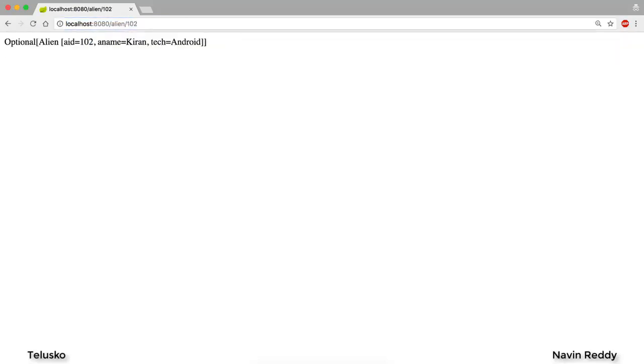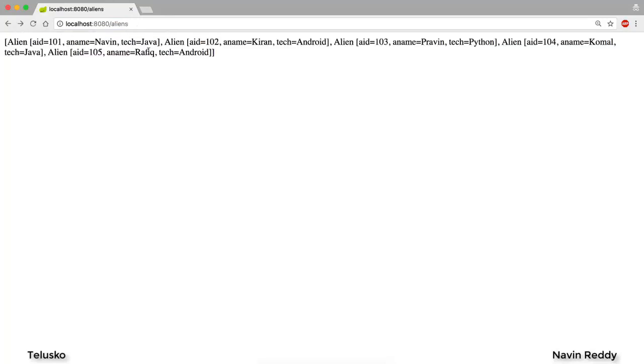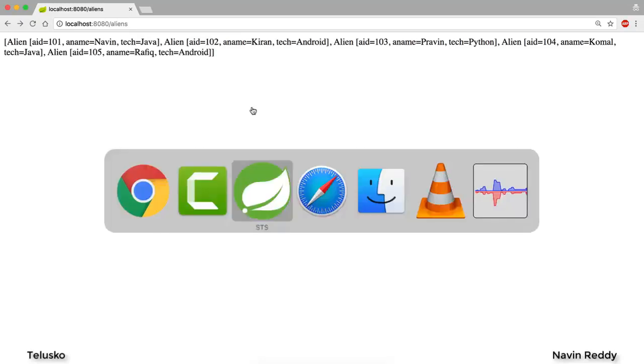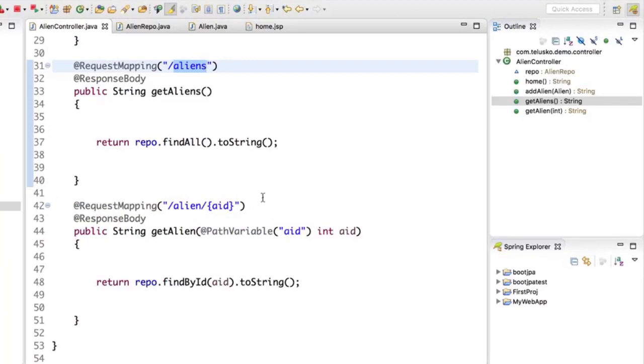Now I just have one concern here. The concern is I want this data in JSON format, right? Normally that's how we share data, either JSON or XML. The data which you are getting on a screen is not appropriate, right? How will another service understand what you're sending? Now in that case, we need to convert our response in JSON format.